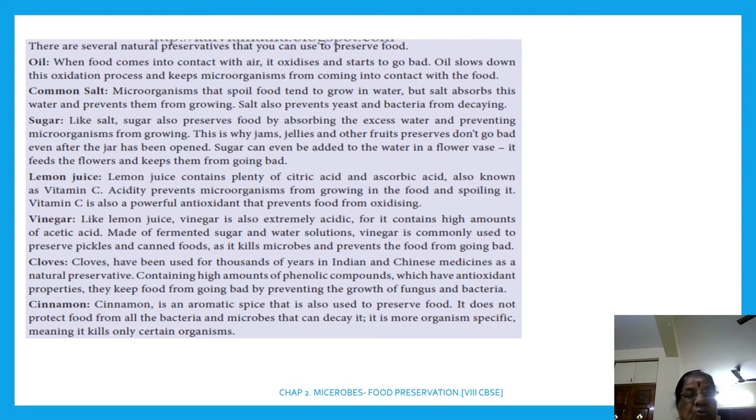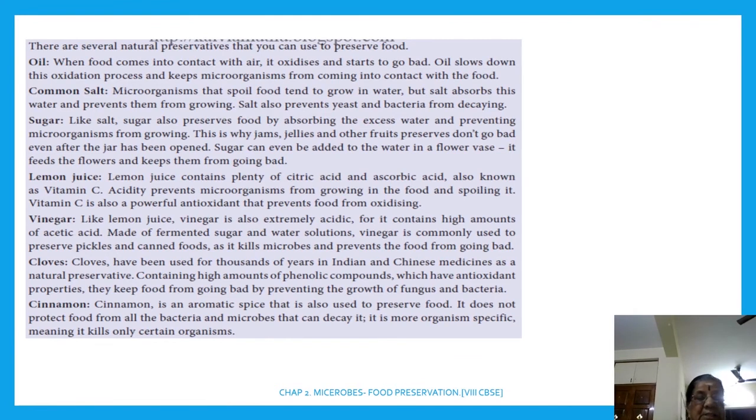Okay. Cloves have been used for 1,000 years in Indian and Chinese medicine as a natural preservative. Clove contains a high amount of phenolic compounds which have antioxidant property. They keep food from going bad by preventing the growth of fungus and bacteria.